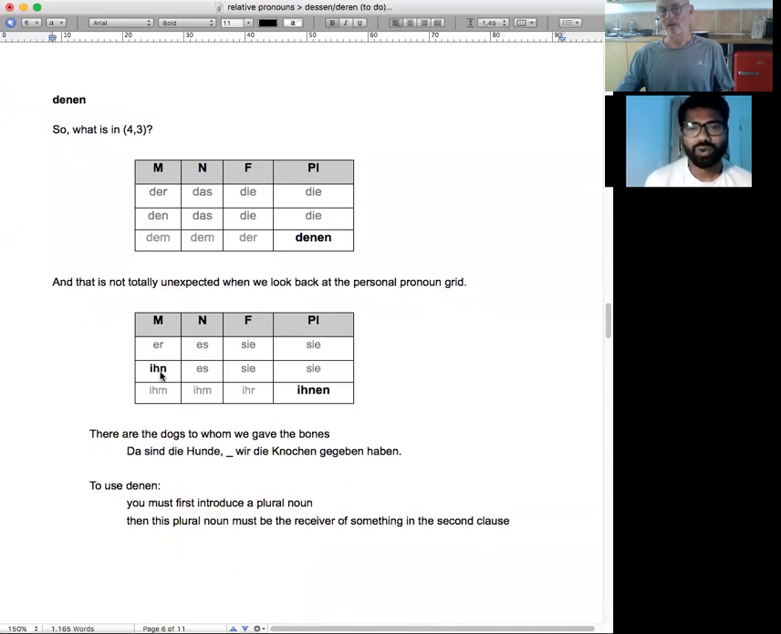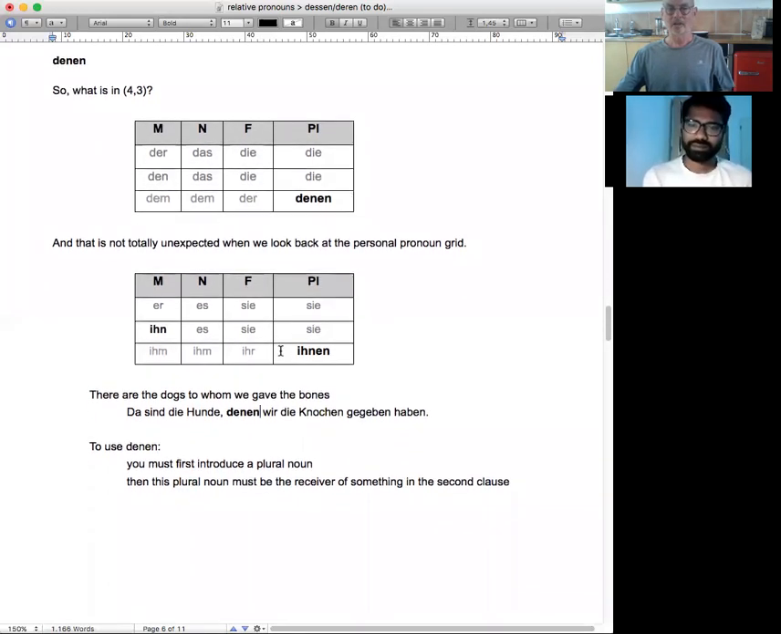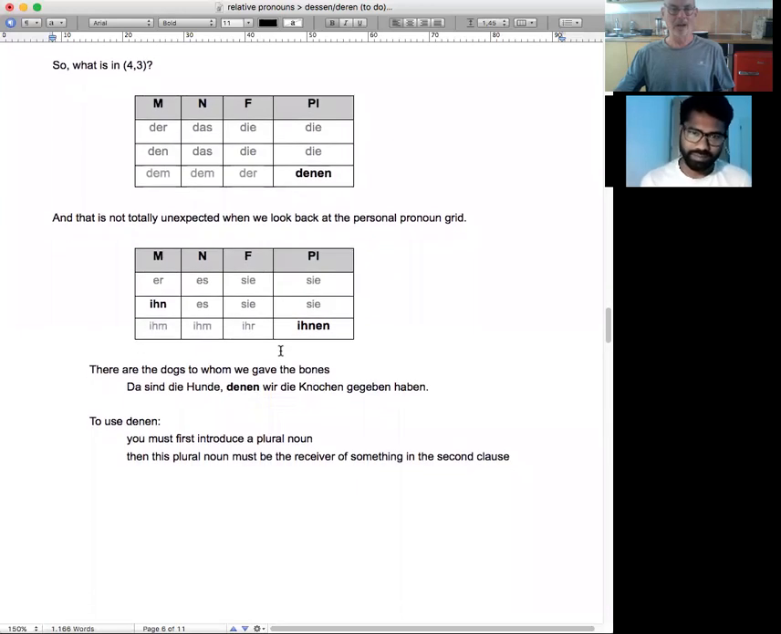So yeah, to whom in a plural way. That's to whom plural. And this is also to whom plural. Where are the dogs to whom we gave the bones? Das sind die Hunde, denen wir die Knochen gegeben haben. Denen, say denen. Das sind die Hunde, denen wir die Knochen gegeben haben.